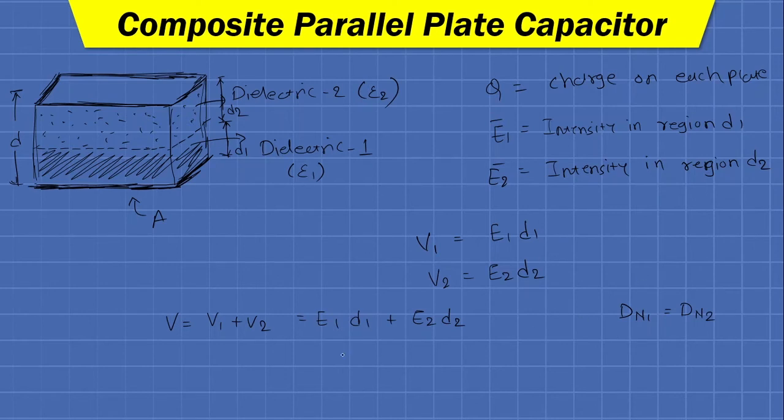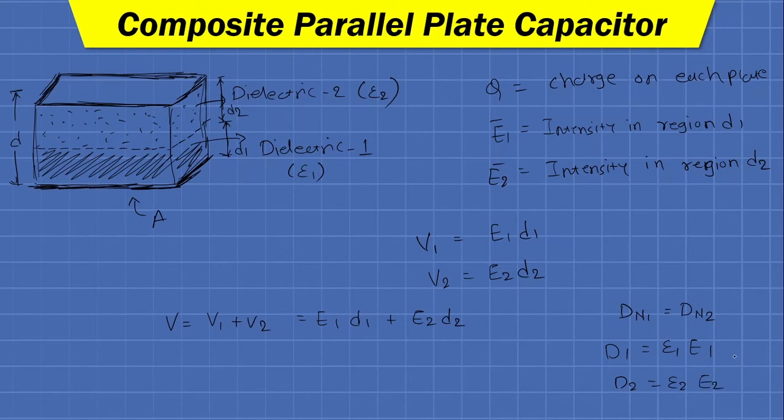So D1 can be written as, here small d is the thickness of each dielectric material, and capital D is the flux density inside the material. Okay, so capital D1 is epsilon 1 E1. Same way D2 can be written as epsilon 2 E2.